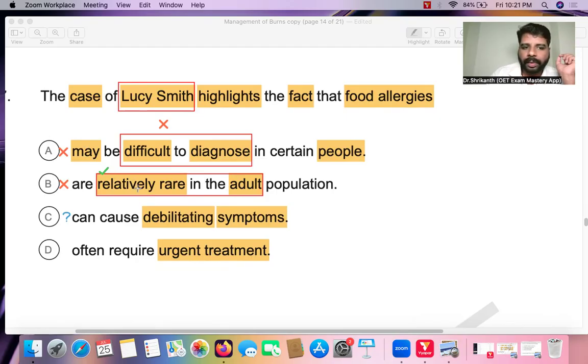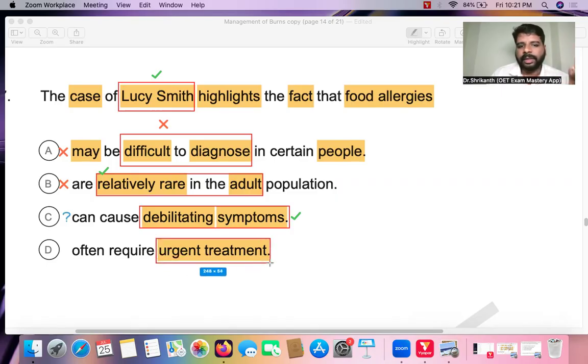Now, what about the verb in answer option C? Can cause debilitating symptoms. So he's trying to convince us food allergies can cause debilitating symptoms by the example of Lucy Smith. So we can strongly suspect that C could be the right answer. Now, what is the verb in answer option D? It often requires urgent treatment. That is very critical treatment it requires. So can we choose that? No.